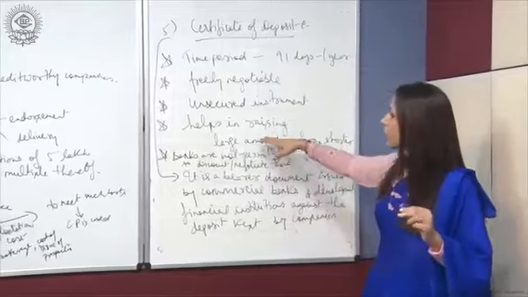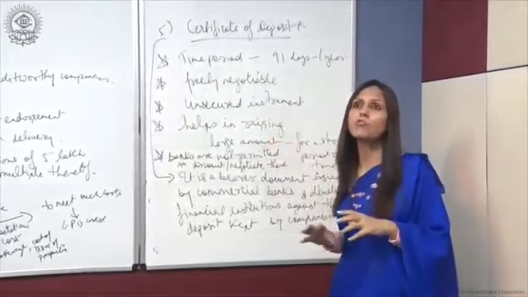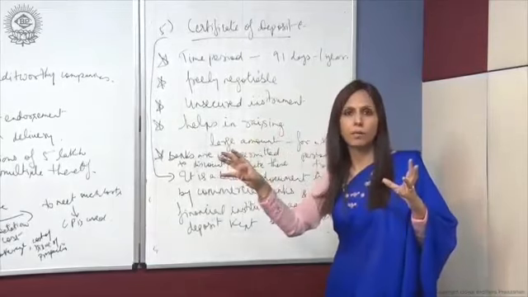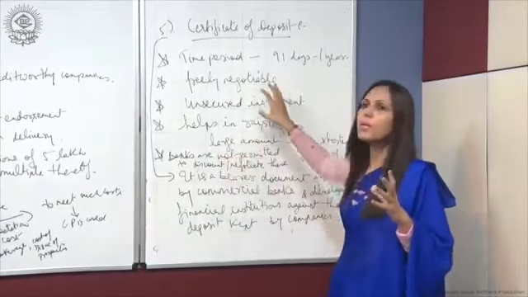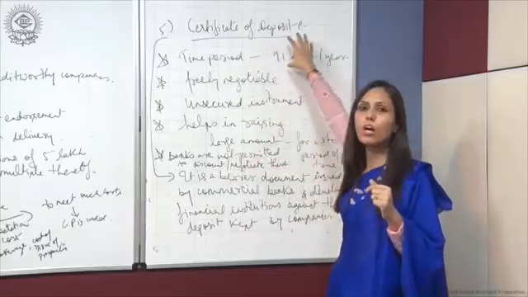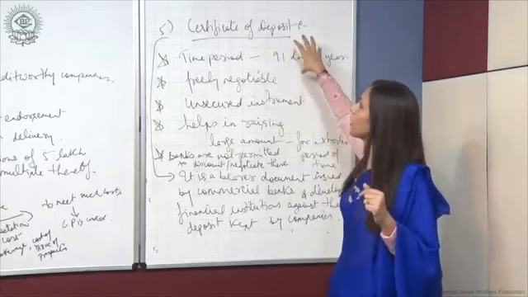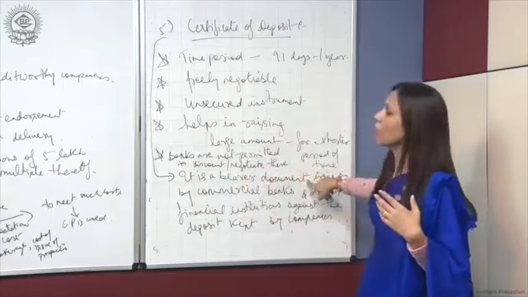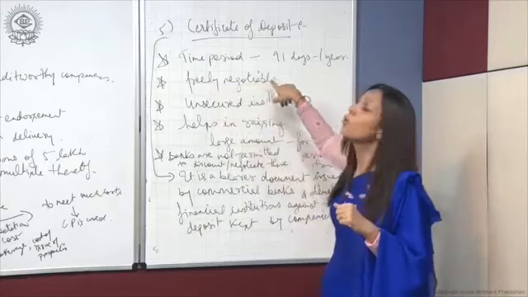Fine. And if a company has to arrange a large amount of money for a shorter period of time, then a company can opt for the certificate of deposit. So the company will give a certificate of deposit. This is called a bearer document, and they are freely negotiable.